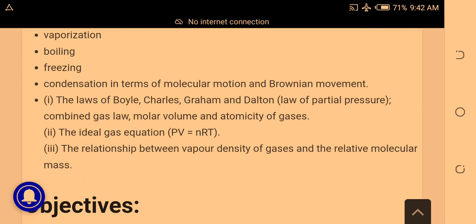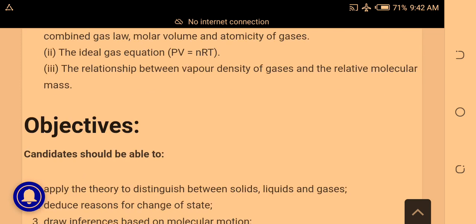The laws of Boyle, that is Boyle's law, Charles' law, Graham's law and Dalton's law, that is law of partial pressure, combined gas law, molar volume and atomicity of gases, the ideal gas equation, that is PV equals nRT, the relationship between vapor density of gases and the relative molecular mass.